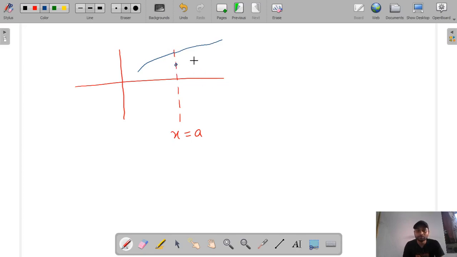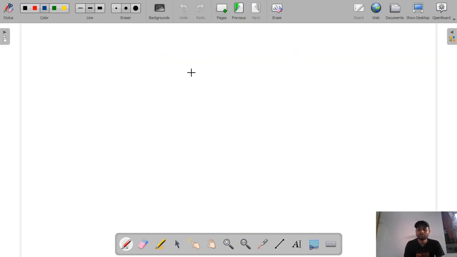So here you can see this kind of discontinuity is called a removable discontinuity. So this is enough for the definition of limit and all.